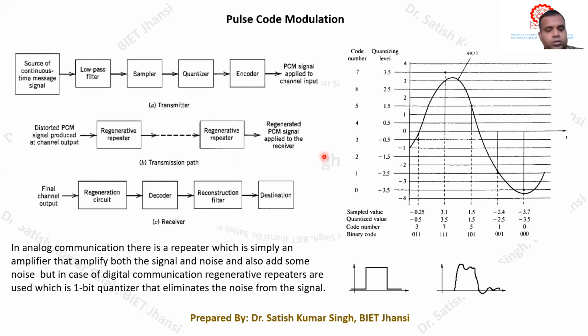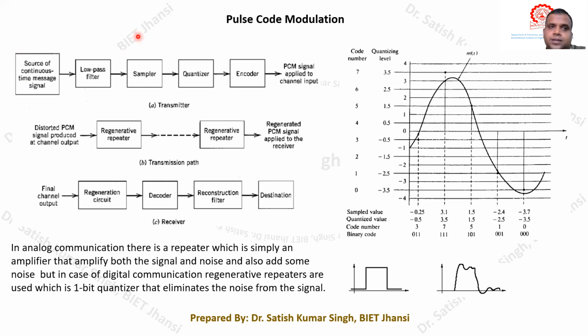Now we can discuss a very important class of modulation technique, which is known as pulse code modulation. Let's see how pulse code modulation is actually performed. We have already seen the several steps. First, we have to take the source of a continuous time message signal. Any source may be taken: it may be a voice signal, some other signal, or some music signal. The first thing we have to do with this signal is to pass it through a low pass filter, whose function is to band limit the message signal.